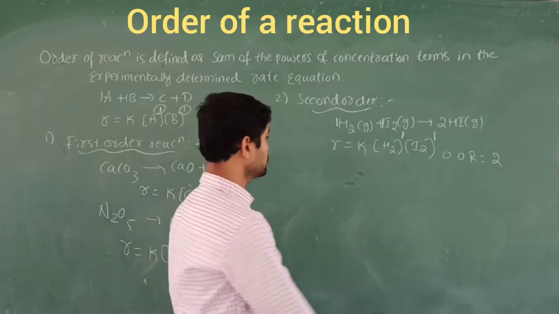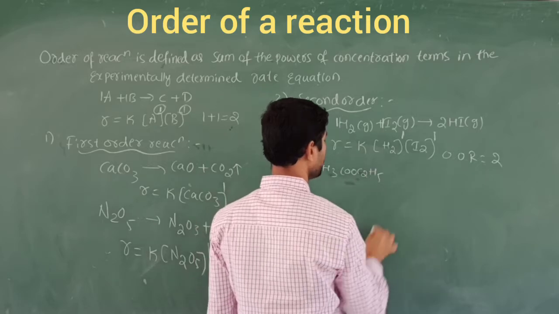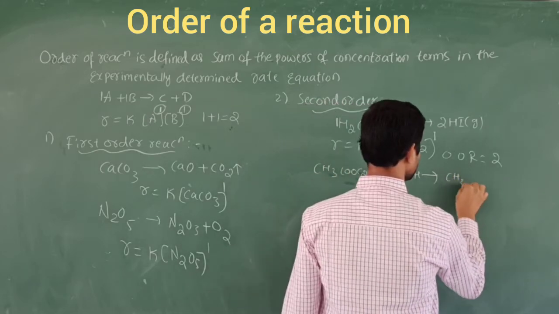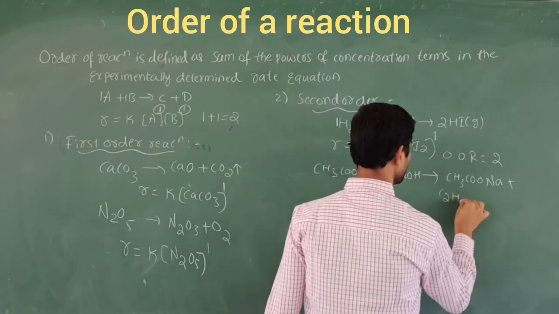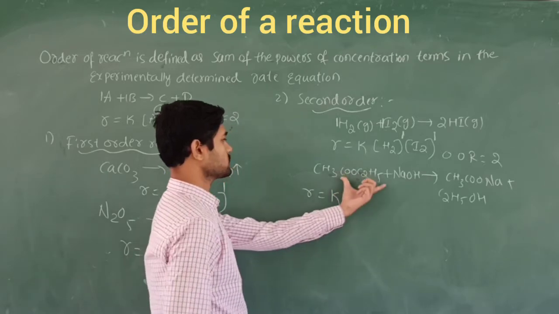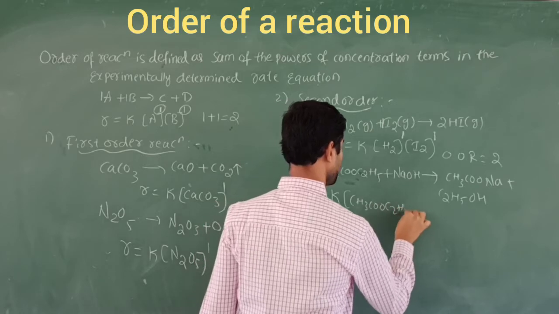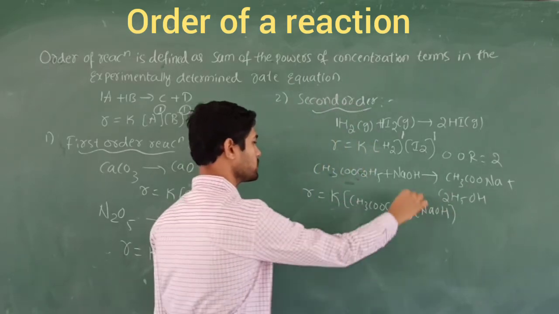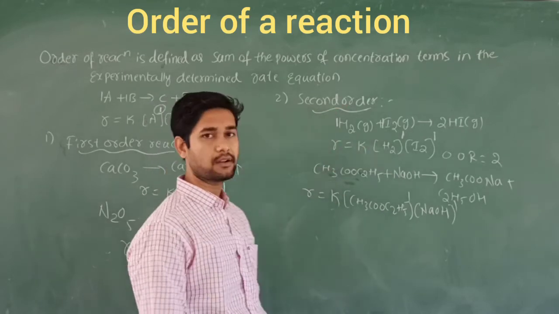Also you can take one more example, that is an ester, CH3COOC2H5 plus NaOH for hydrolysis. We are going to obtain CH3COONa plus the remaining C2H5OH. So here the rate of the reaction, R is equal to K into the concentration of the two reactants, CH3COOC2H5 into the concentration of the other reactant, NaOH. What is the power here? The sum of the powers becomes 2. Hence this type of reaction comes under the second order reaction.